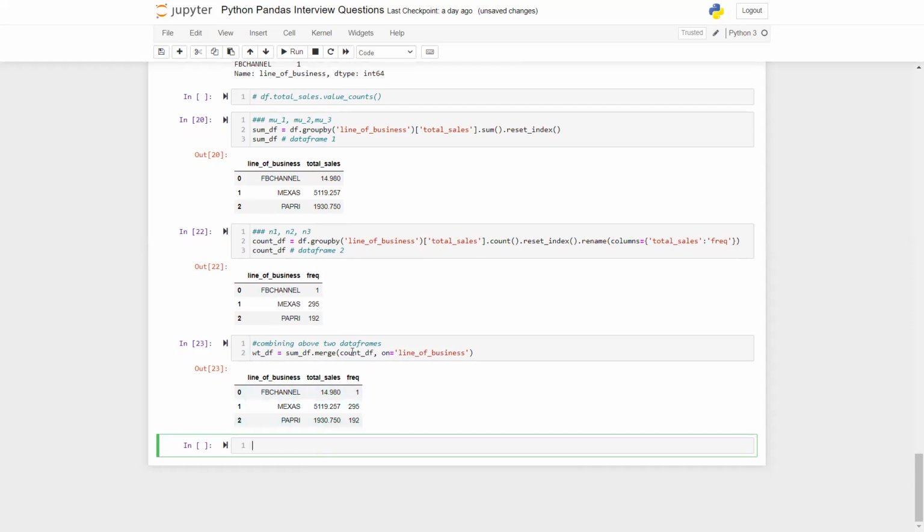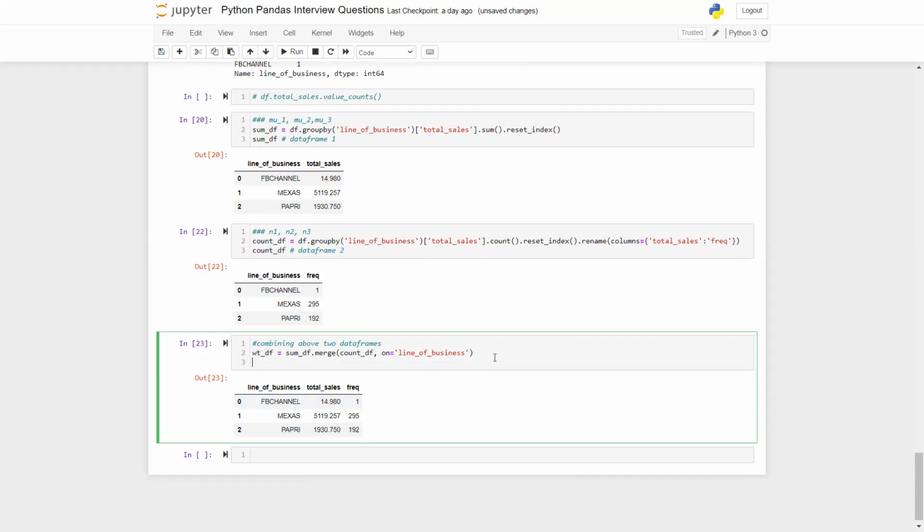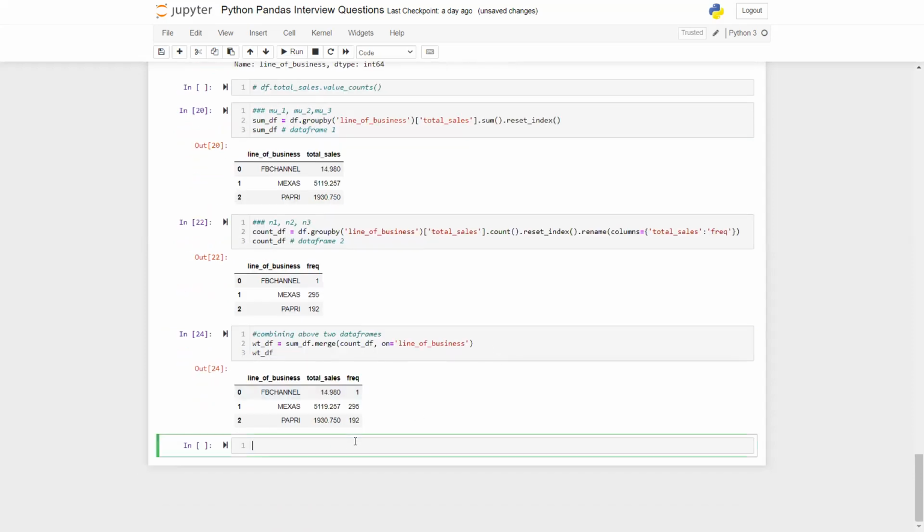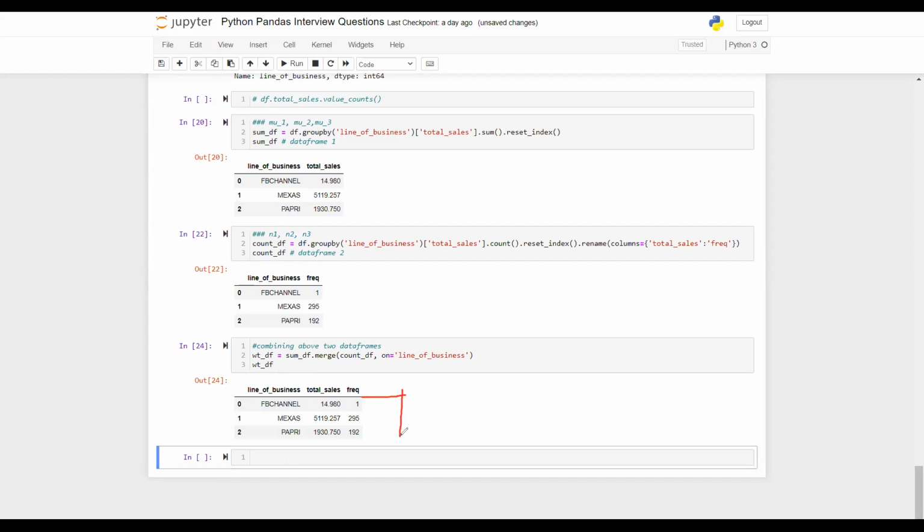And what is that? Given this data frame I got, which is weight underscore df, I'm going to first compute the sum of the product of the individual frequency and average total cells. Okay, so that I call, and I want it in the same data frame. After multiplying them, basically I want them here as a new column. I do not want to store it to a different variable. That's how your life will be easy. So you create a new column here. You can call it anything you want, and that individual row value should be nothing but the product of these two.